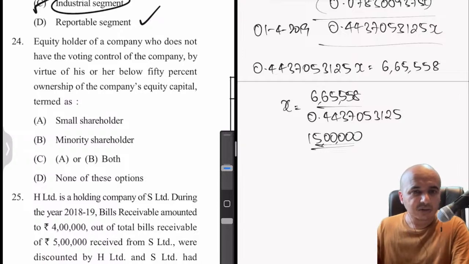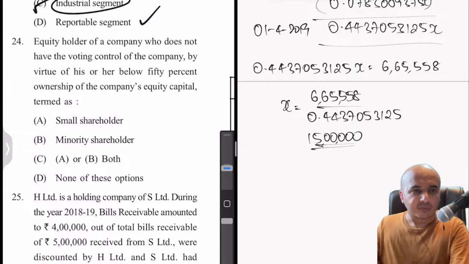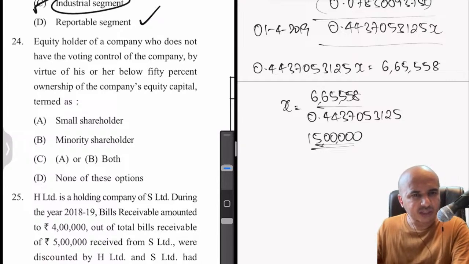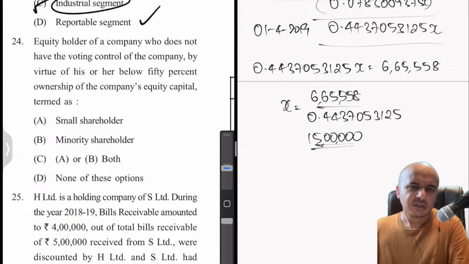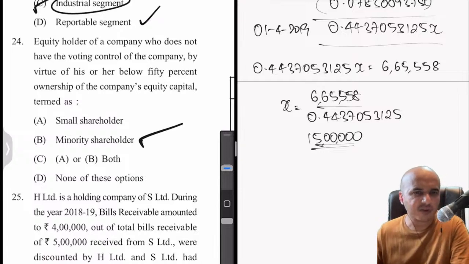So now next. 24. Equity holder of a company who does not have a voting control of the company by virtue of his or her below 50% ownership of the company's equity. Okay. Small shareholder, minority shareholder, obviously minority shareholder, no? Less than 50%.